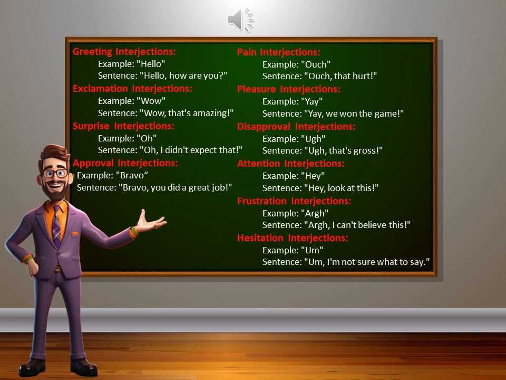Pleasure interjections. Example, yay. Yay, we won the game. Disapproval interjections. Example, ugh. Ugh, that's gross. Attention interjections. Example, hey. Hey, look at this. Frustration interjections. Example, arg. Arg, I can't believe this. Hesitation interjections. Example, I'm not sure what to say. These examples illustrate how interjections can be used to express a range of emotions or reactions in a sentence.